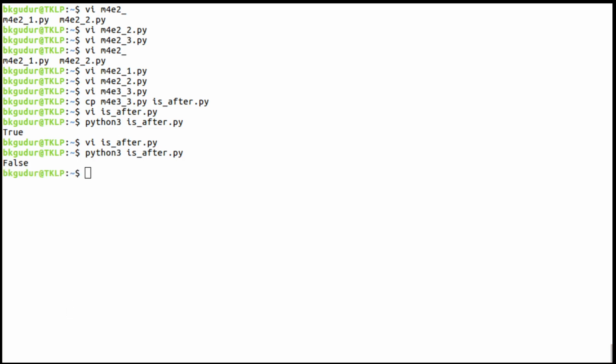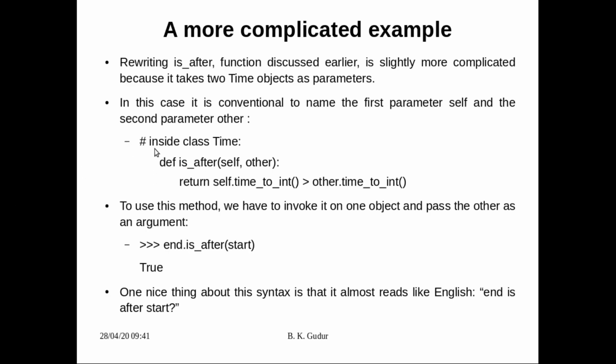Right? Hope this is clear to all of you. But remember, what is important here, what is the complication here, is you should be very careful when you are going to call the method. To use the method we have to invoke it on one object. You should be careful on which object you call it, and pass the other object as argument, something like this: end is after. One nice thing about this syntax is it reads almost like English. End is after start. Because of that it will not cause any confusion. Such complication can be reduced.